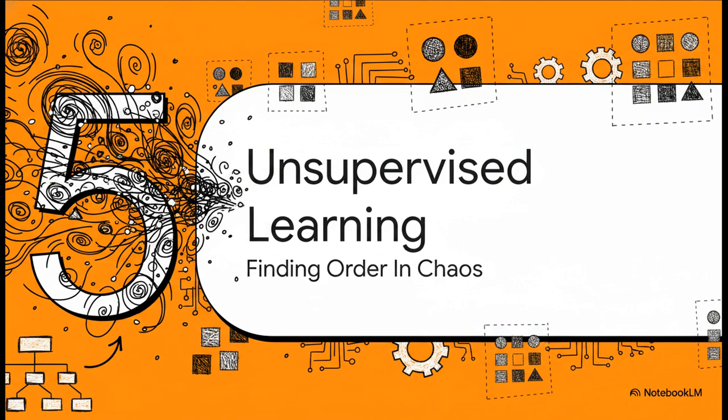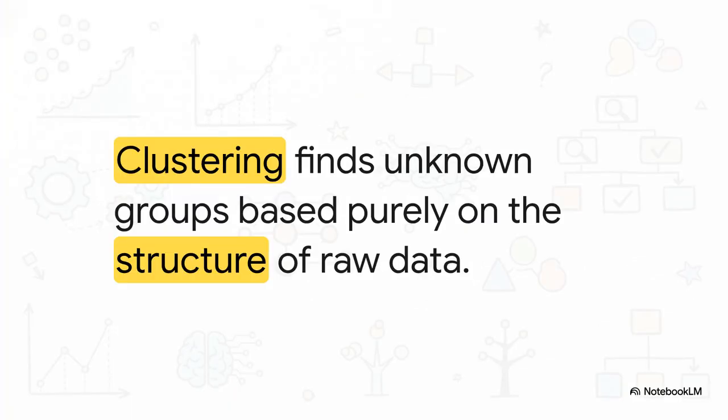Section 5. Unsupervised Learning and Clustering. Finding order in chaos. Let's pivot to the other main branch of our map and see how algorithms behave when we have absolutely no labels to guide them.